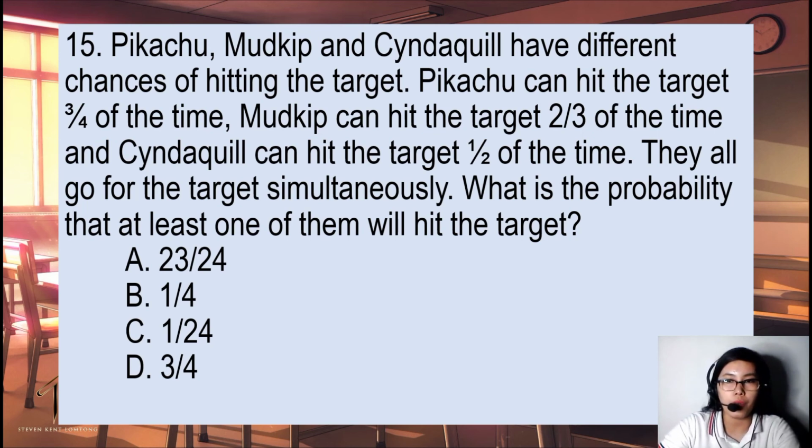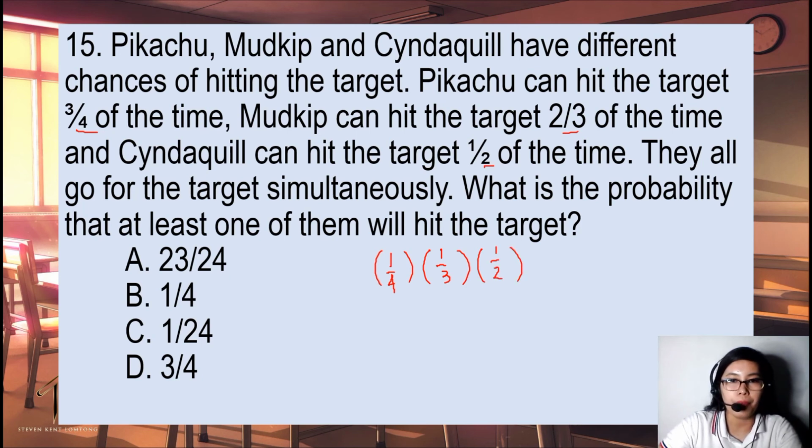Okay, so this is their chance of hitting the target. So let's get the probability that they will not hit the target. For Pikachu, that is 1/4. For Mudkip, that is 1/3. And for Cyndaquil, that is 1/2.